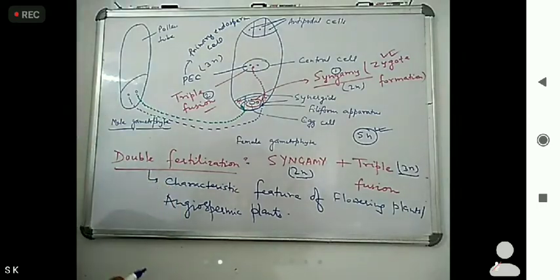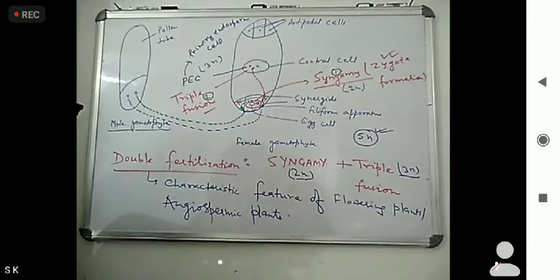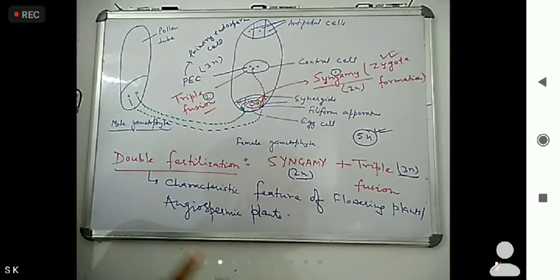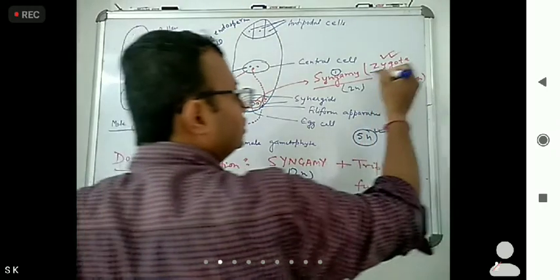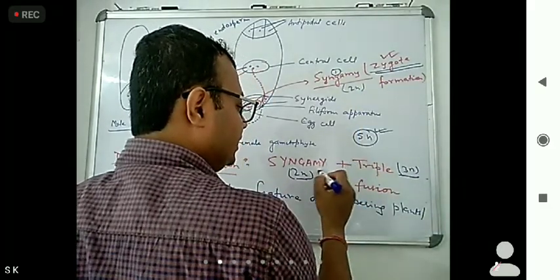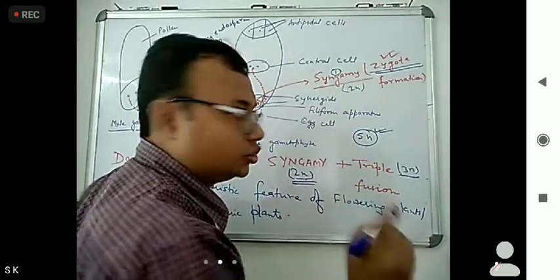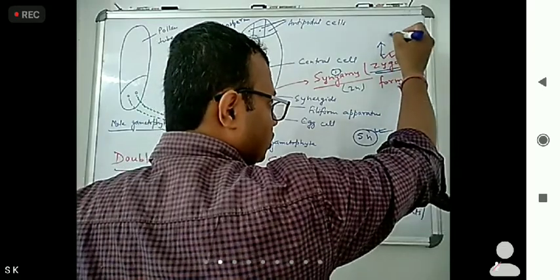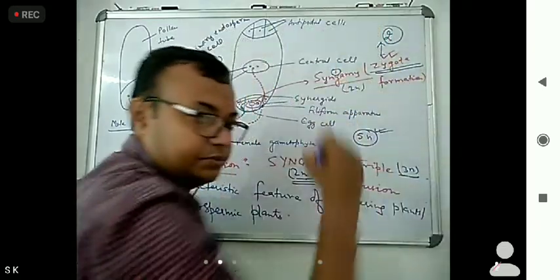Double fertilization. Now another question is there. How many nuclei are involved in zygote formation? So zygote formation, how many is there? Only syngamy occurs, so 2. So in zygote formation, only 2 nuclei are involved.